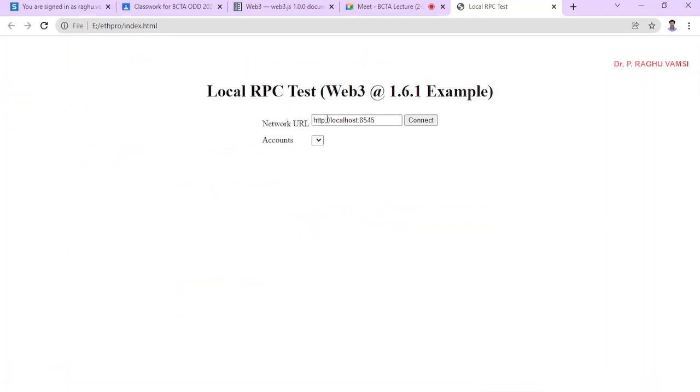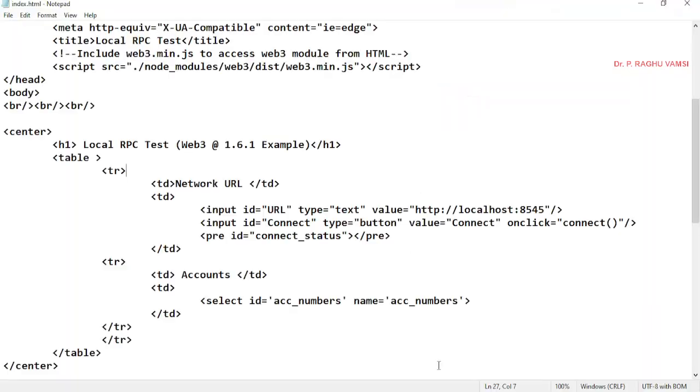Now network URL, this is the network. You can place the Infura link here and say connect. Okay, like that you can do it. So this is the option. That is the reason for this particular input and button: for this button onclick, a connect function has been called.